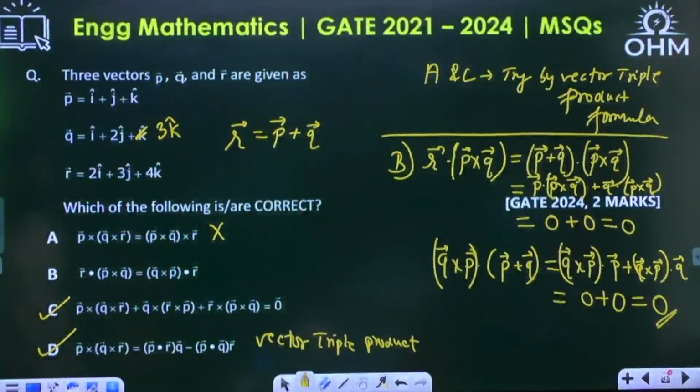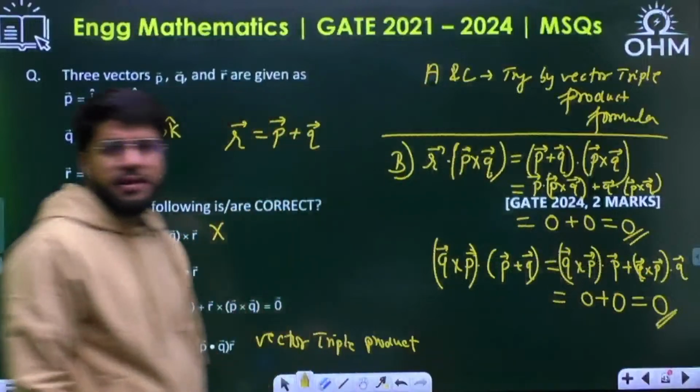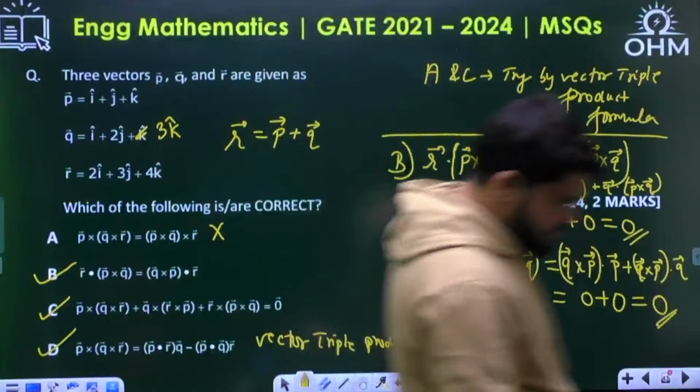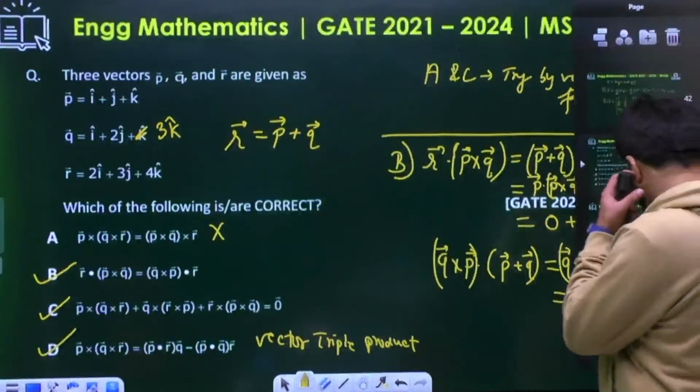Correct? Answer will be 0. Yes, so both match. B option correct. Both of them are equal and equal to 0 here. Right. Equal to 0 here. Right. Next question.